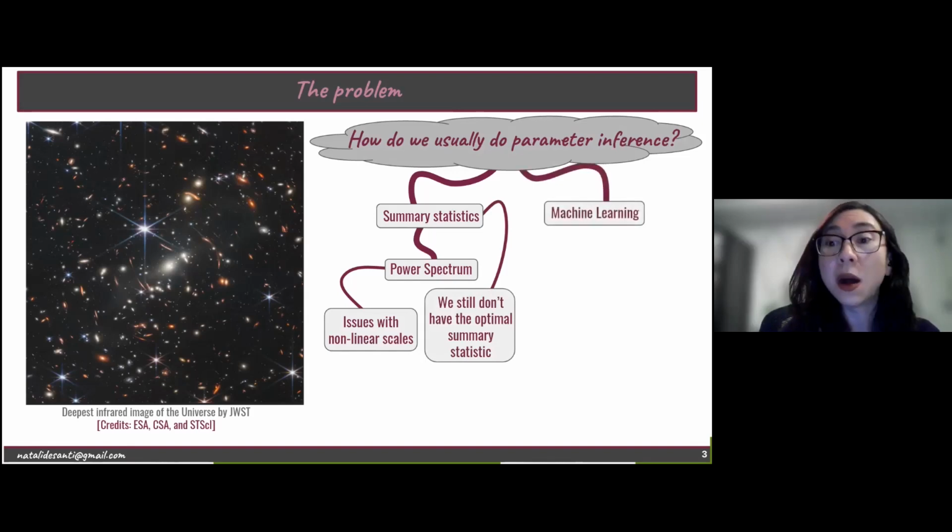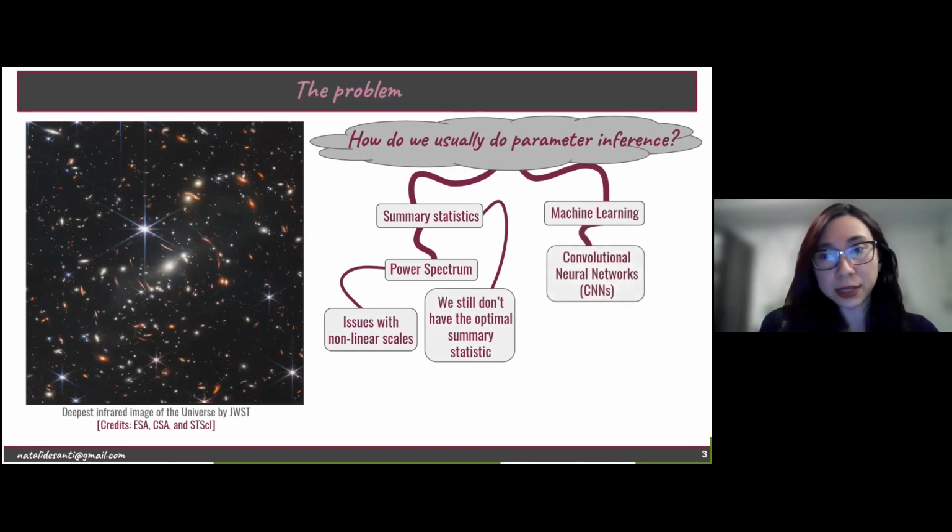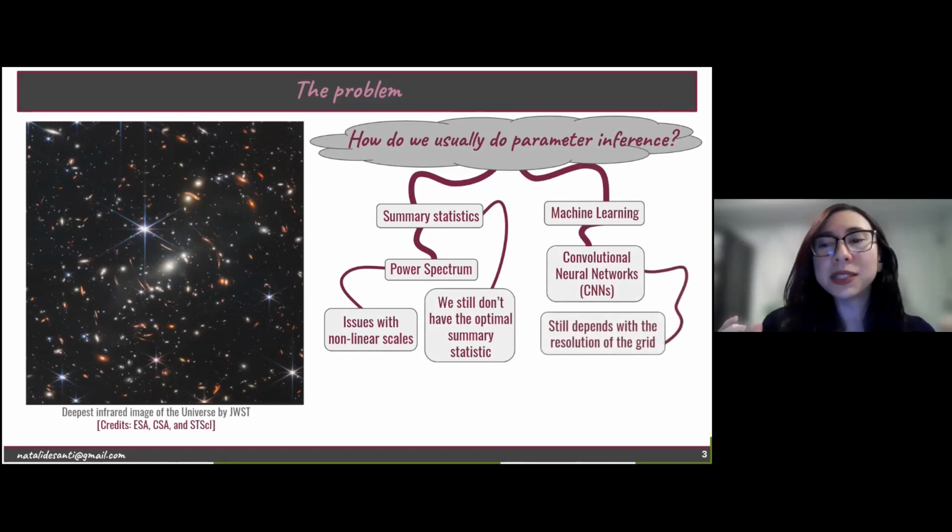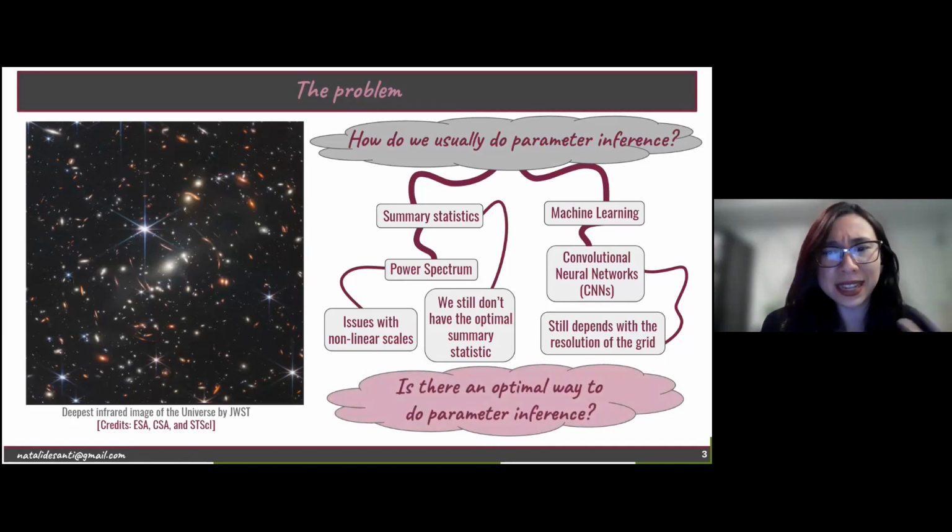On the other hand, we have the machine learning methods, which right now are showing really promising results for parameter inference. For example, we have the convolutional neural networks, the CNNs. But we still have a dependence on the resolution of the grid. When we discretize our problem, we still have to choose the size of the cells. And then a question arises: is that an optimal way to do parameter inference?